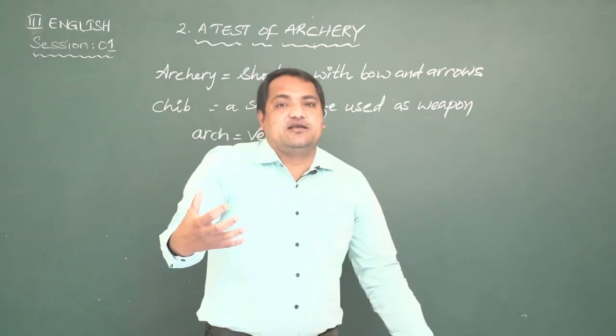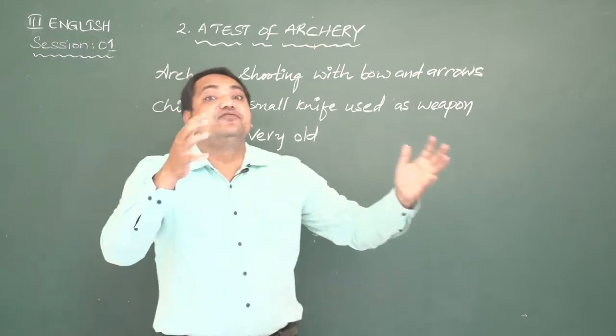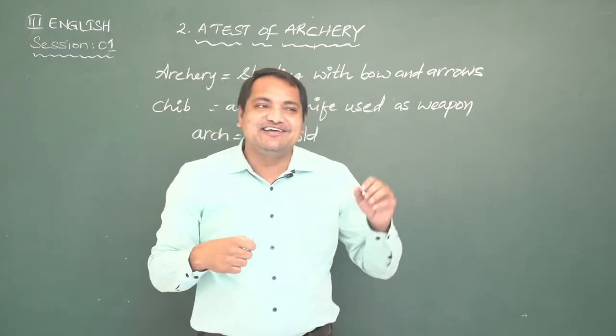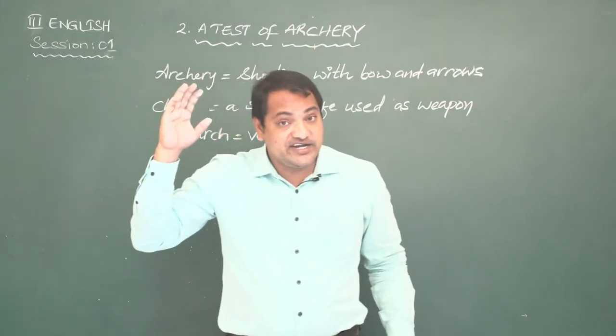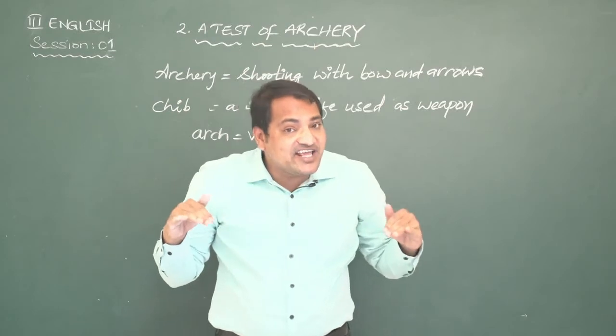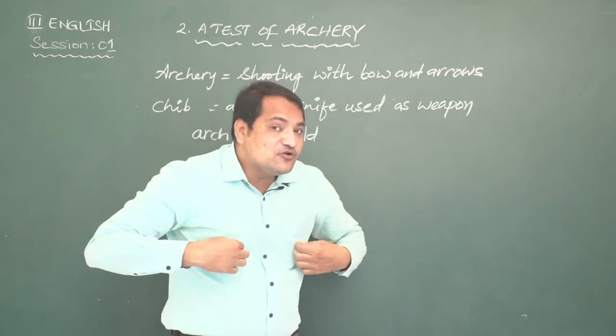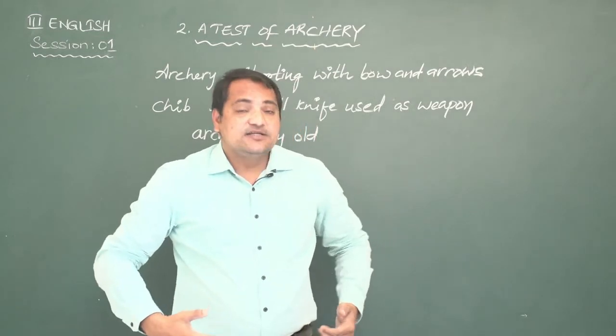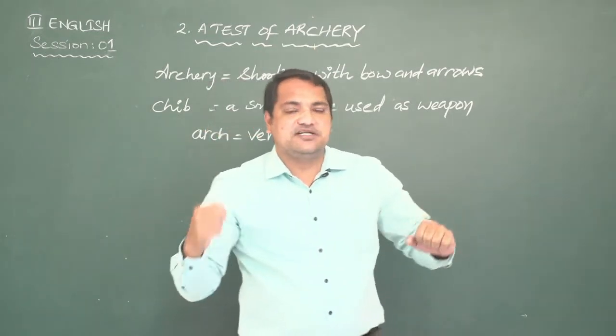Since the beginning, when man was a food gatherer. Now we are producing food in the fields. But in the olden days, people did not have houses to live. They lived in caves. They did not have clothes to wear, so they used animal skin. Then how did they kill the animals?